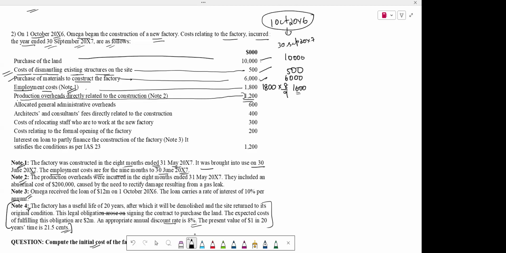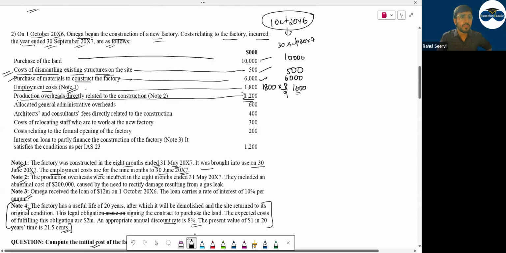Included. It will be included. You have to include it because it is directly related to the construction. They have mentioned the word directly, which means it is specific to the construction of the building. Now they mention a note number to refer to something given there.